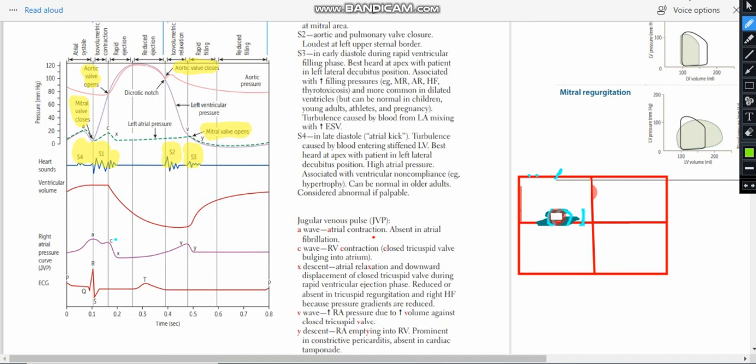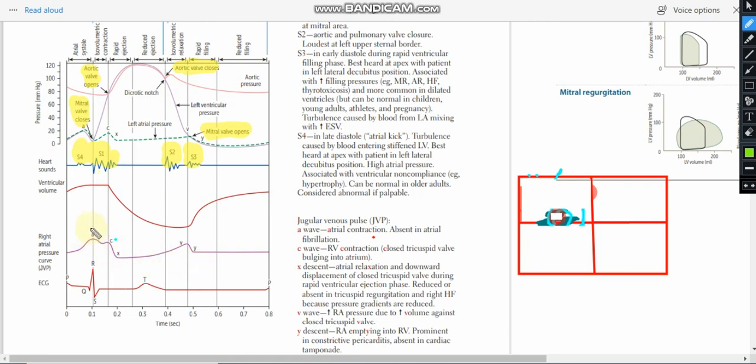Okay, in the previous video, we have seen the relation of the heart sound with different valves and the cardiac cycle phases. Now, in this video, we're going to see the relation of the JVP with the heart sounds, the cardiac cycle phases, and the valvular opening and closing. So let's start. First of all, we should know what the JVP is.